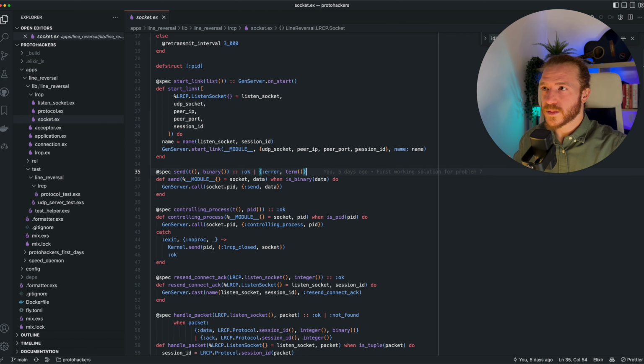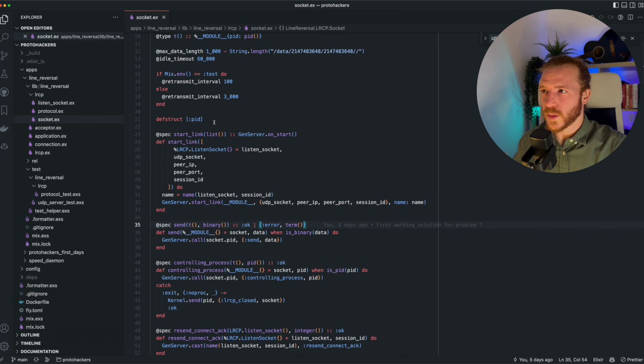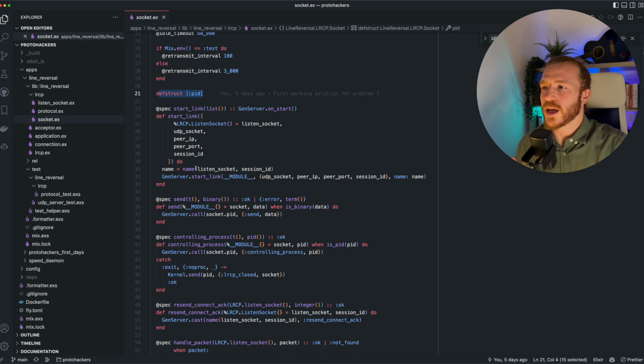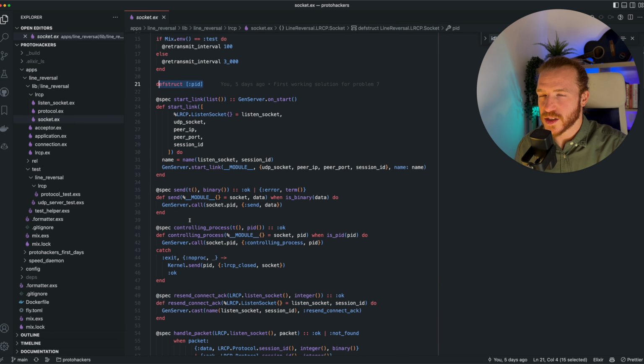This process is pretty similar to the listen socket. So we have a struct that wraps the PID of the process, and we use this to hide the PID and not just pass the PID around, so that it's easier to know that this is actually an LRCP socket thing. And then we have a little bit of a public API, which essentially we mostly call from the LRCP layer above this, which we showed a little bit ago.